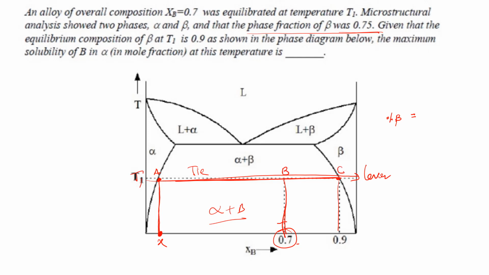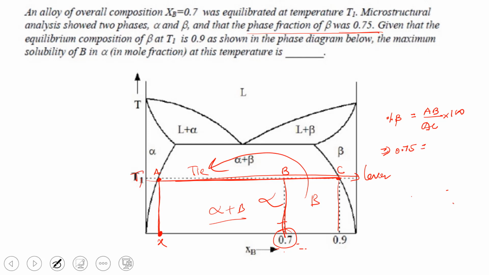So percentage beta will be AB, because here it is alpha, and beta will correspond with the left hand side. So AB divided by AC into 100. So this implies 75%. So 75 divided by 100, that means 0.75 is equal to AB by AC.